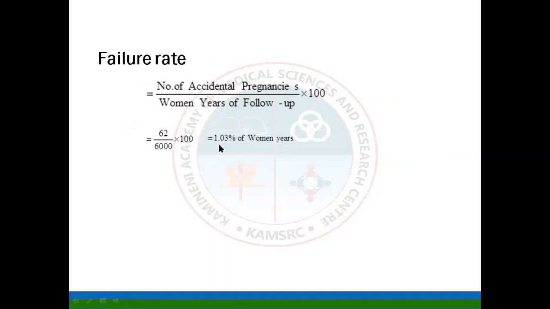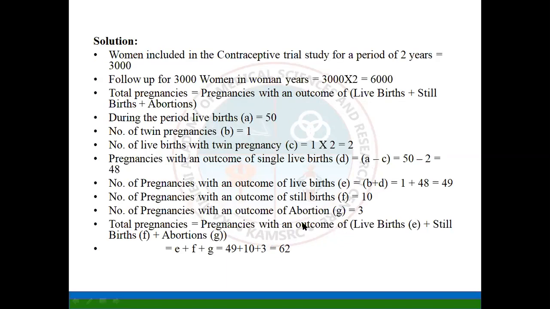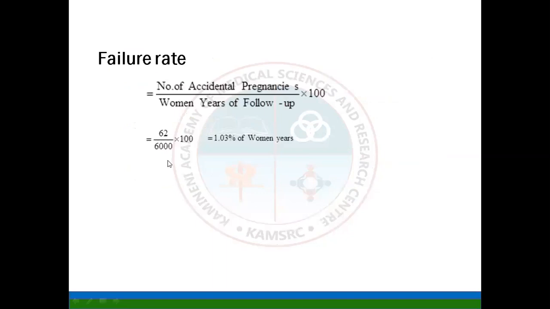So let us calculate the failure rate. The formula: number of accidental pregnancies over women years of follow-up, into 100. So number of accidental pregnancies are 62, divided by 6,000 women years, into 100. So the failure rate is 1.03% of women years.